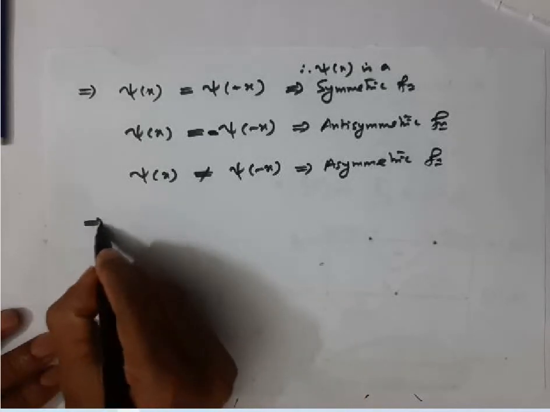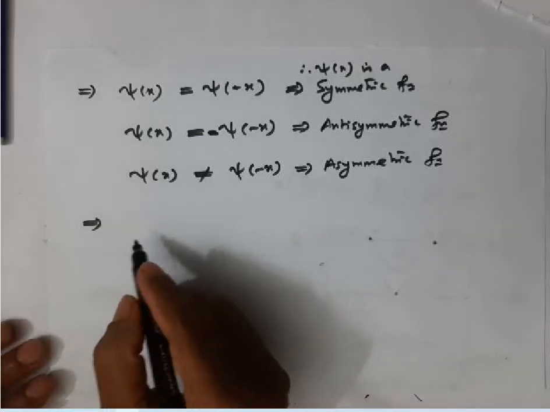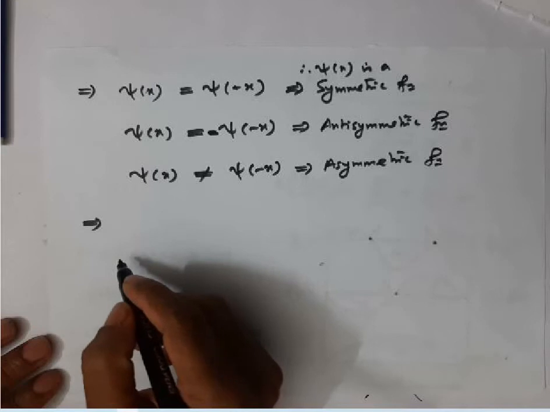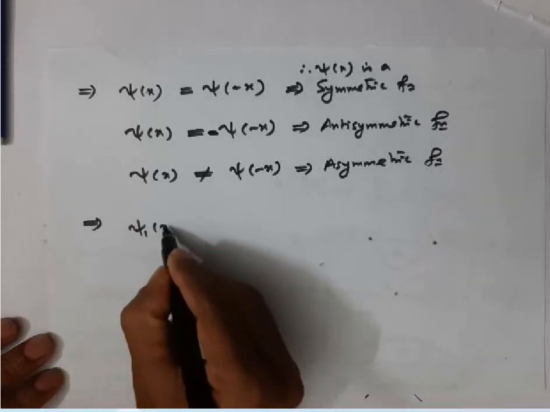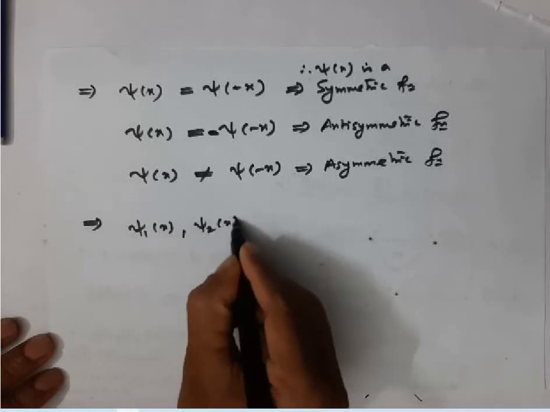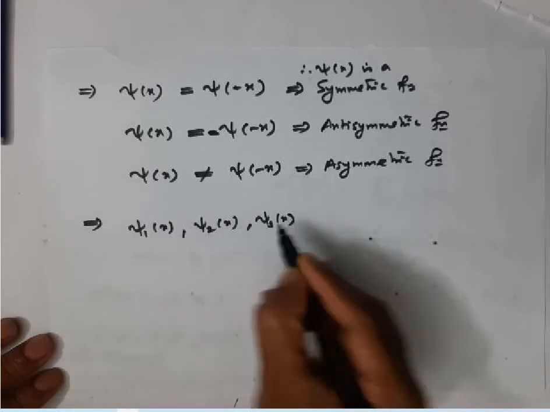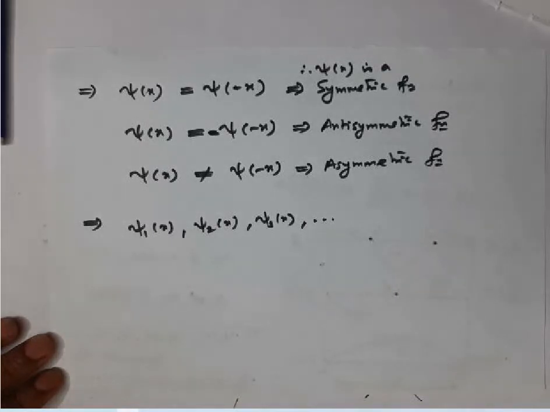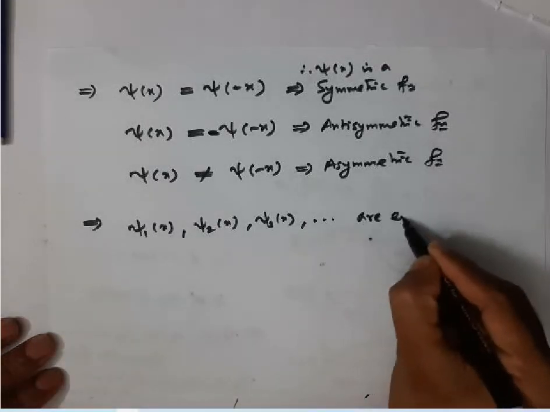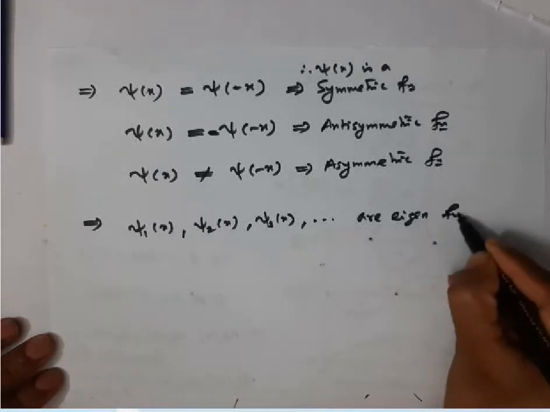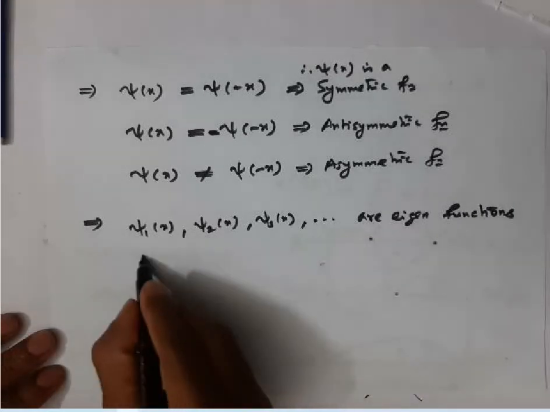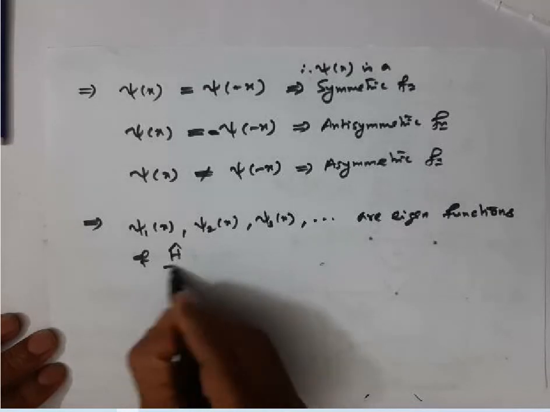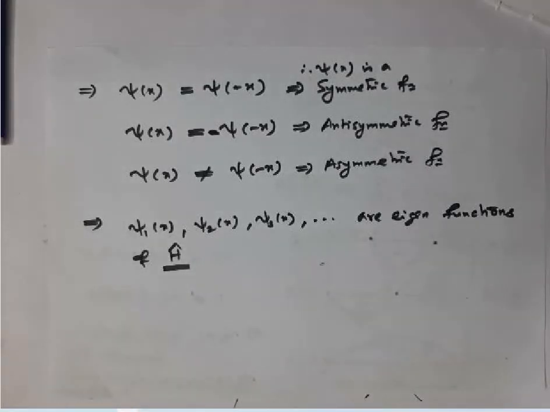I have told you that these wave functions, psi1 of x, psi2 of x, psi3 of x, etc., are eigenfunctions of the Hamiltonian operator, because we obtain these functions by solving the Schrodinger equation.